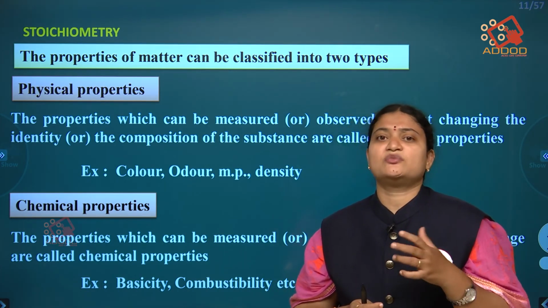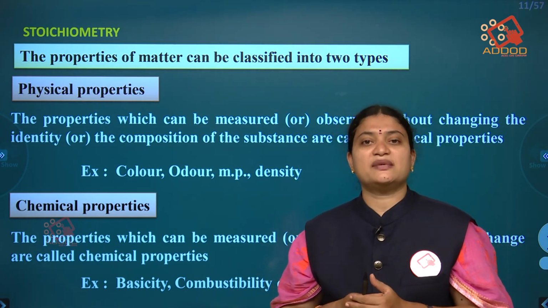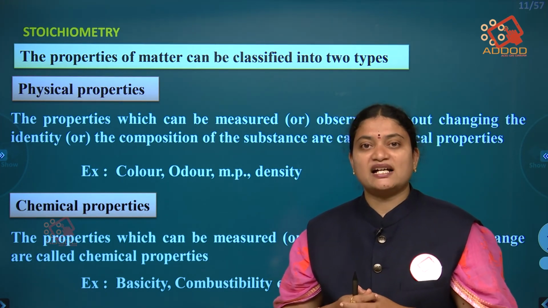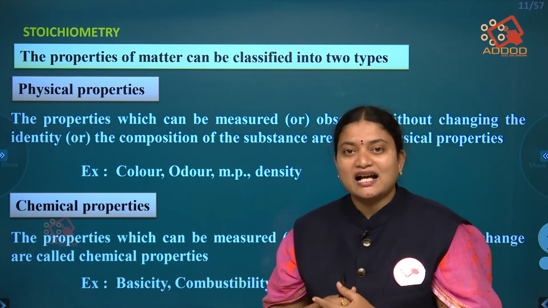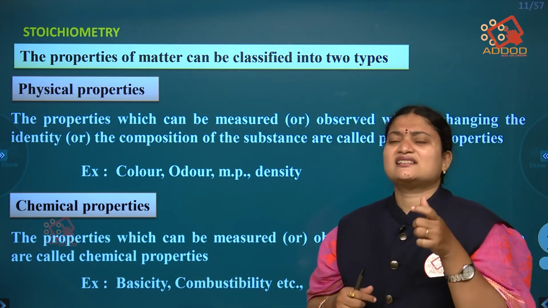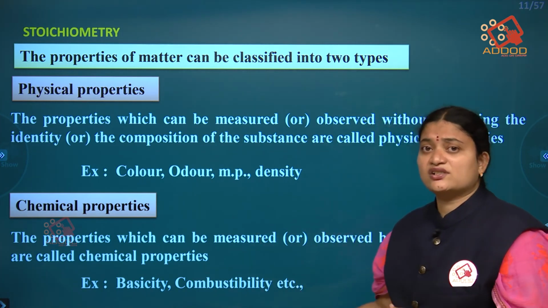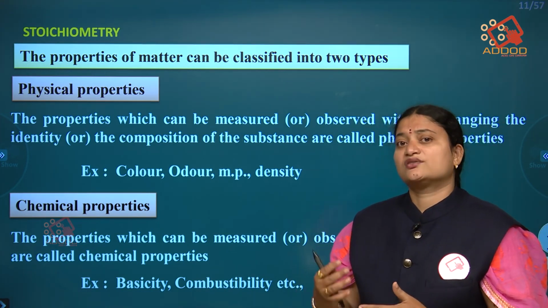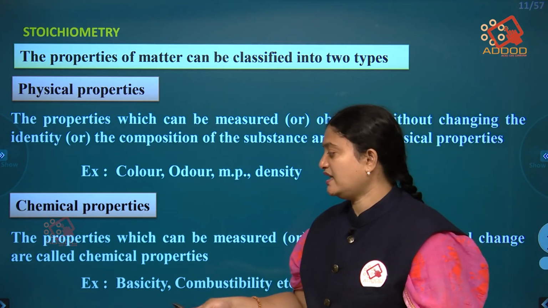Acidity is the number of replaceable hydrogen atoms, and basicity is the number of replaceable hydroxyl groups. Acidity and basicity are about finding out whether a substance is acidic or basic in nature, and combustibility is whether it is combustible or not. These properties we call the chemical properties.